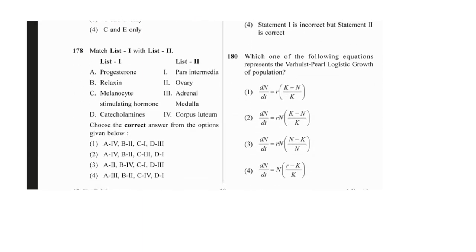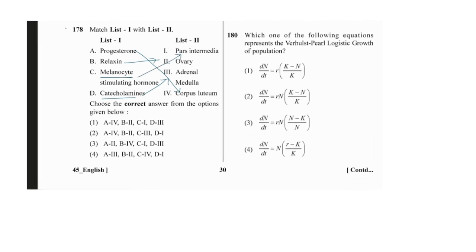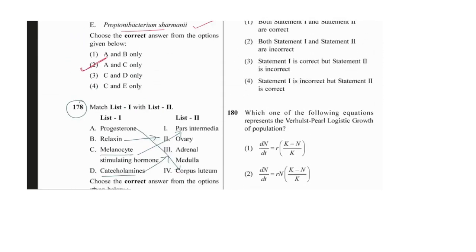Progesterone, relaxin, MSH and the catecholamine. Very simple one: catecholamine from the adrenal medulla, relaxin hormone from the ovary, progesterone from the corpus luteum, and melanocyte stimulating hormone from the pars intermedia. So your turn, just send me the correct option among these four in the comment. I will wait for that.